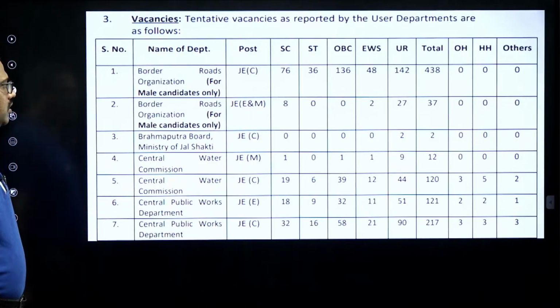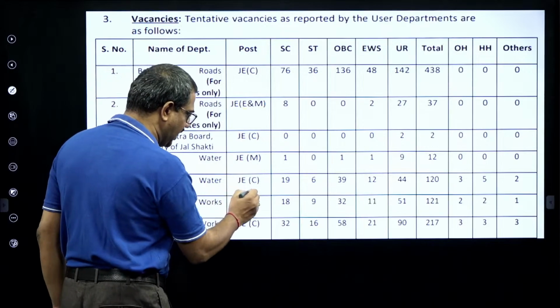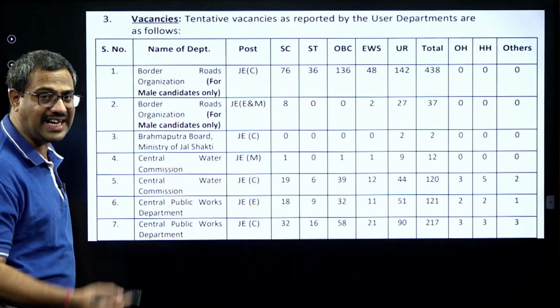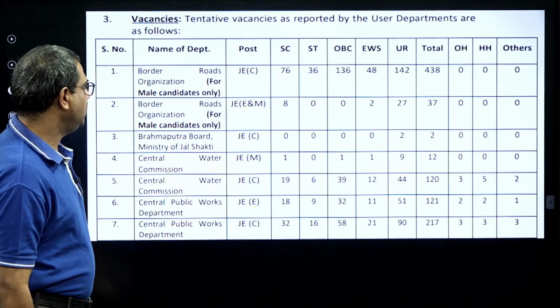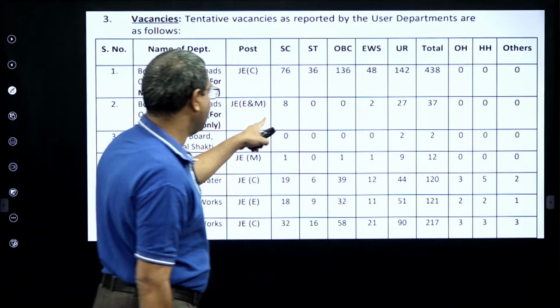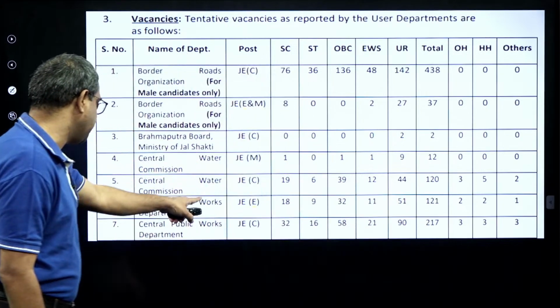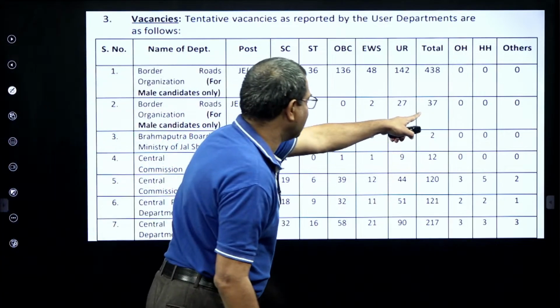I briefly want to talk about this. I am talking about E and M, electrical and mechanical, and electrical. Wherever E and M appears, that is what I will focus on as electrical. Of course C is for civil, M is for mechanical. So wherever E comes, it is for electrical. See here, 121 posts in Central Public Works, and here also a total of 37 posts.